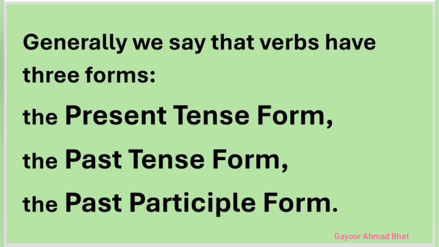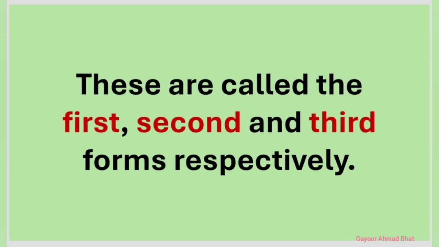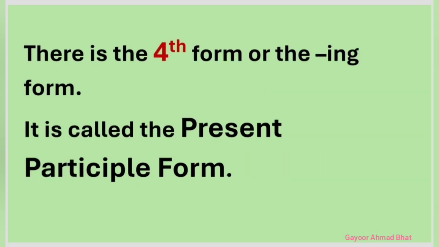Friends, we were talking about the forms of verbs. Generally, we talk about three forms: the present tense, the past tense, and the past participle. That is the first form, the second form, and the third form, or a maximum 4 forms, including the present participle or the ing form.